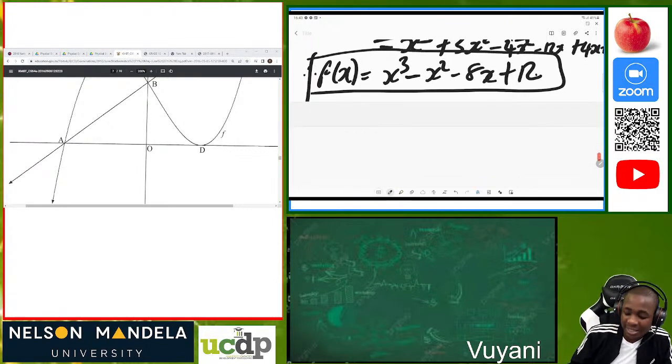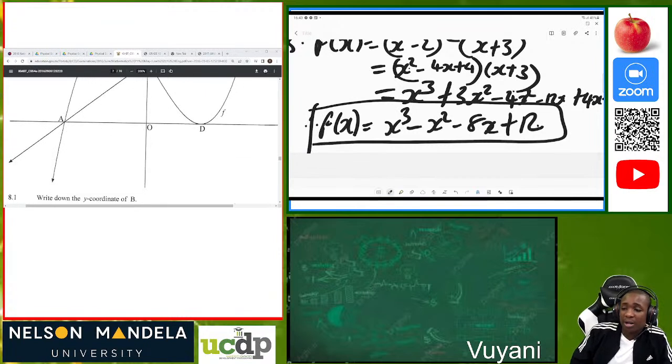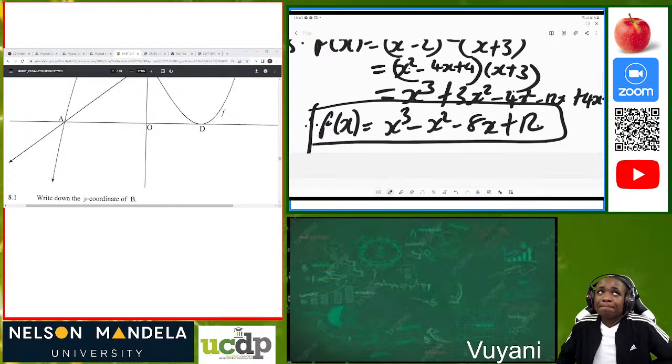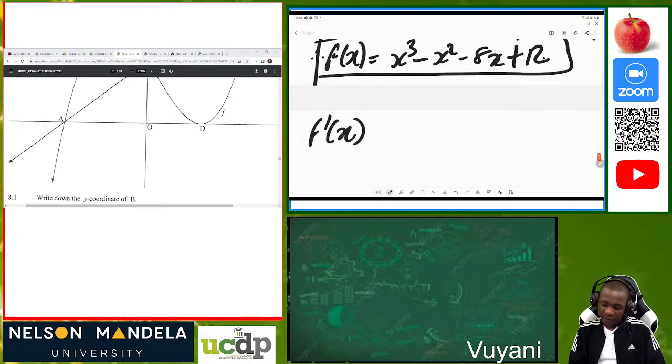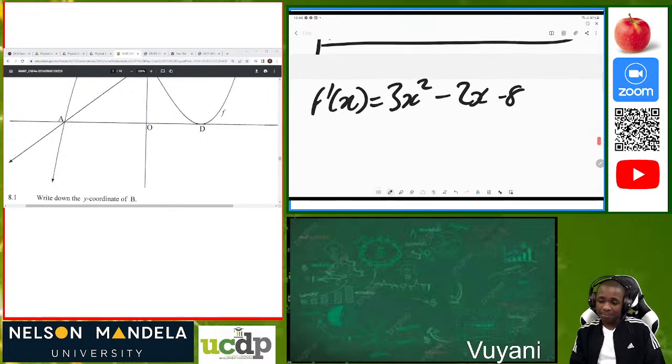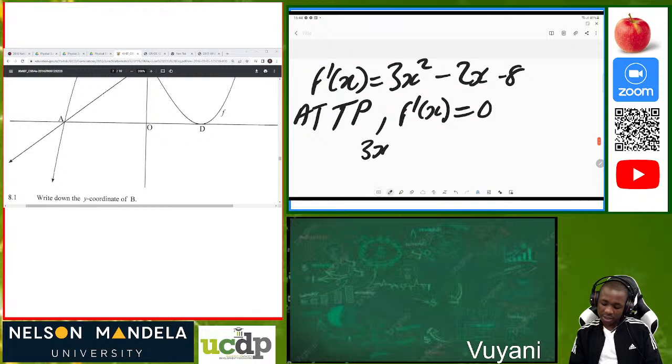So we know that c is a turning point. They told us c is the point which is a turning point. So what do we know about the turning point? We know that at a turning point f prime of x is equal to 0. So now let's determine f prime of x, the first derivative, which is 3x squared minus 2x minus 8. Then after that, I advise you to write in English that at turning point f prime of x must be equal to 0, so that we know what you're writing. Then we are saying that 3x squared minus 2x minus 8 must be equal to 0.